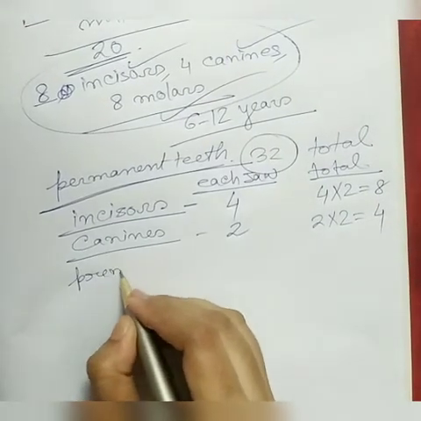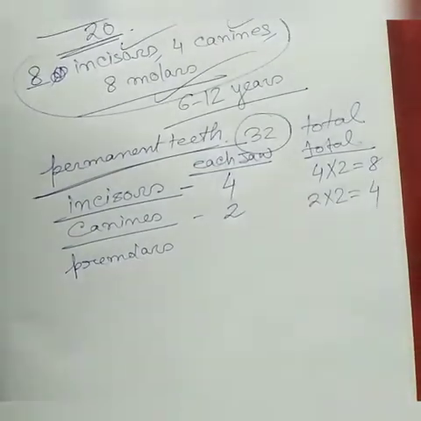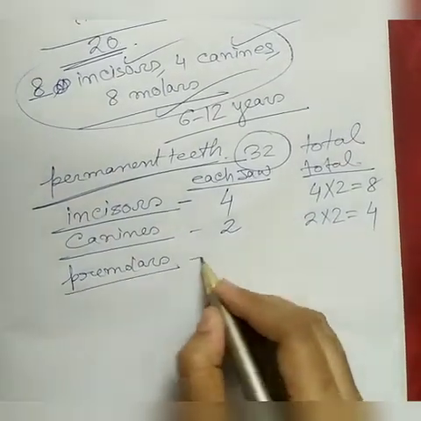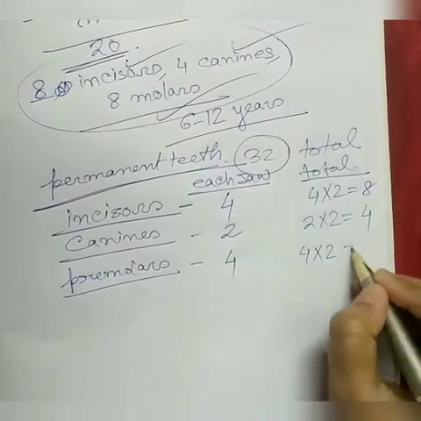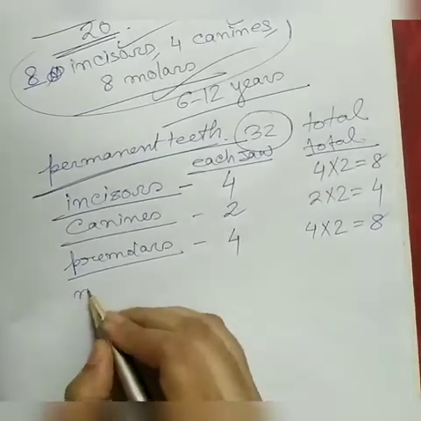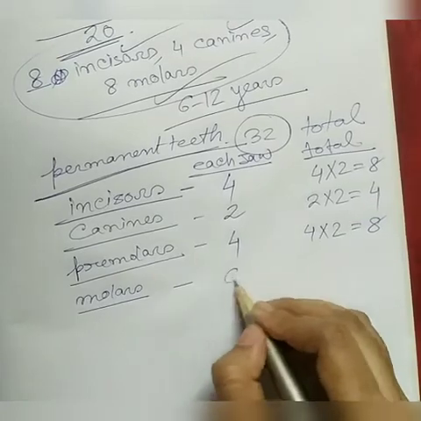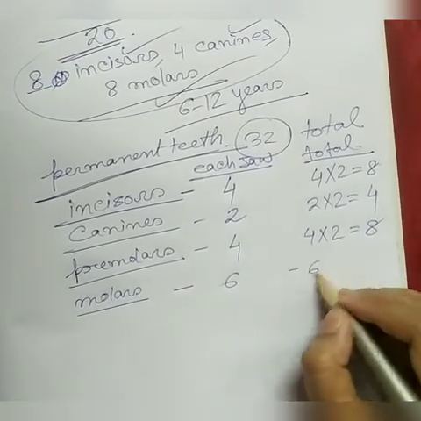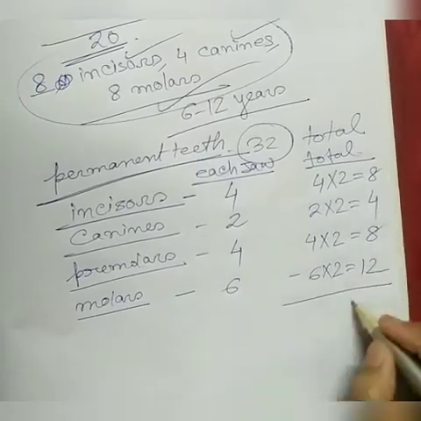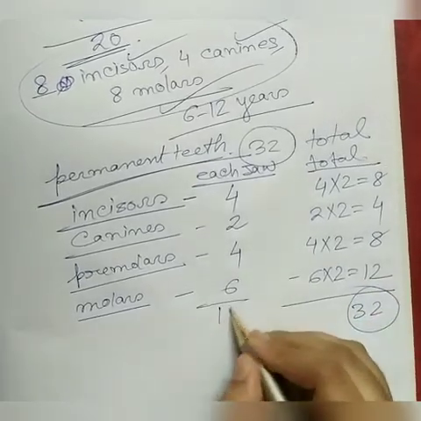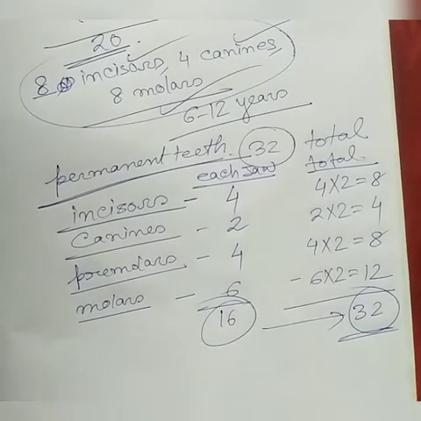Next is premolar. Premolars are 4 in each jaw, total number 4 into 2 means 8. And then is molar. Molar 6 in each jaw, so total number 6 into 2 equals 12, and here you can see the total number is 32. Each jaw 16, and in both jaws it is 32 total teeth.